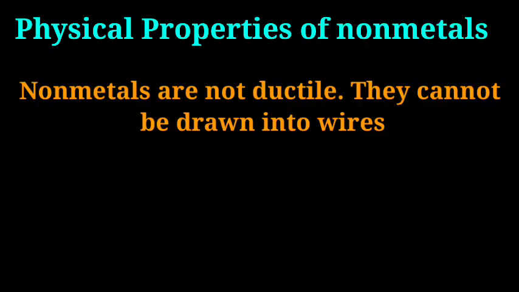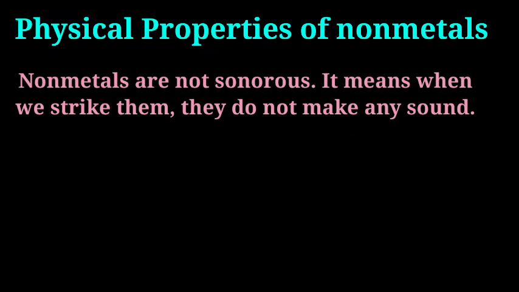Non-metals are non-ductile, means they cannot be drawn into thin wire. That's why they are not used to make wire for electricity. Non-metals are non-sonorous, means they will not produce ringing sound on beating like metal. That's why they are called non-sonorous.